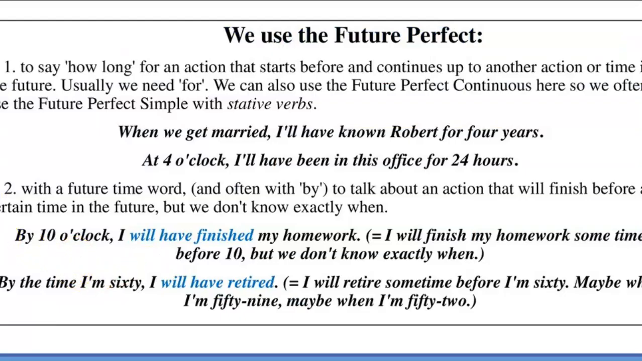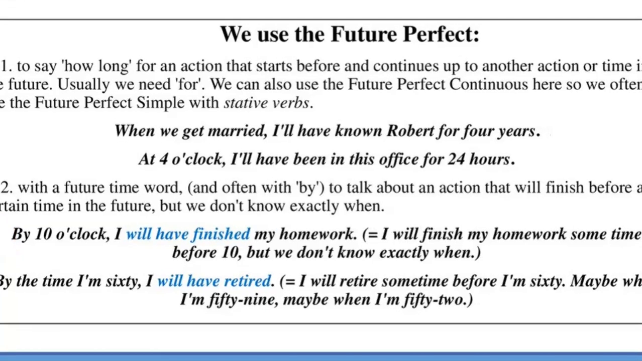We use the future perfect to say how long an action that starts before will continue up to another action or time in the future. Usually we need for. We can also use the future perfect continuous here, but you often use the future perfect simple with stative verbs. When you get married, I'll have known Robert for 4 years. At 4 o'clock, I'll have been in this office for 24 hours.